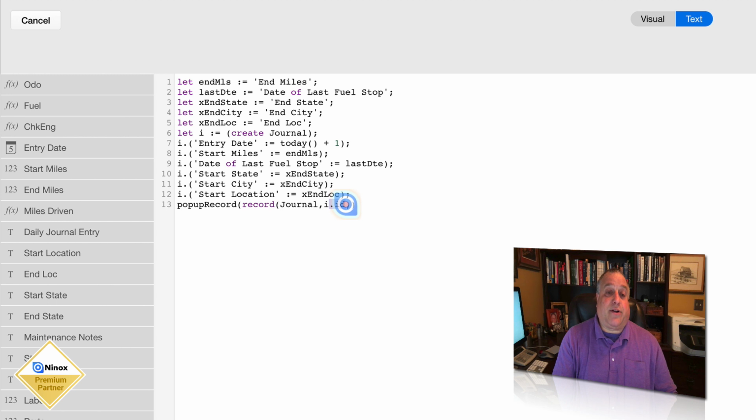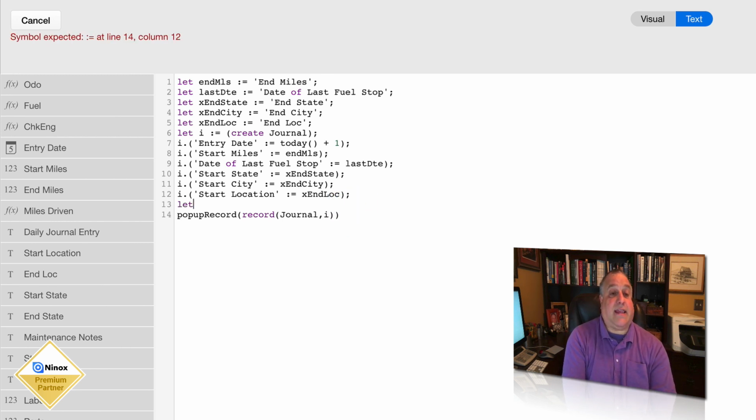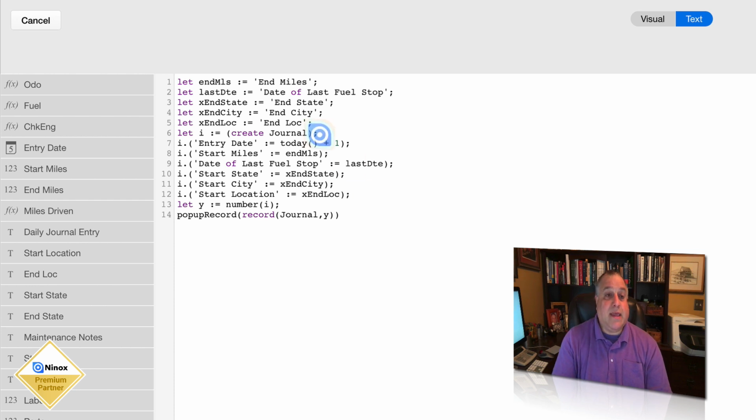The other way that we could have done this would be to go in and say, let y equal the numeric value of I. And then go in here and specify Y. Here we established a variable that contains a pointer, making it a pointer variable.